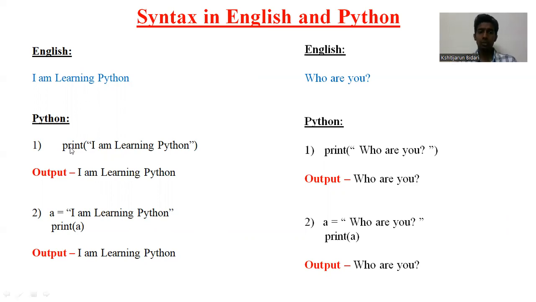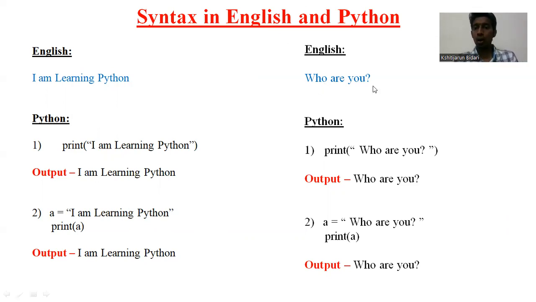So what is this print? This is a basic command or code to display what you want, what you have written, or what you actually want to be displayed. To get it on the screen, you need to say print. Print is a basic code.